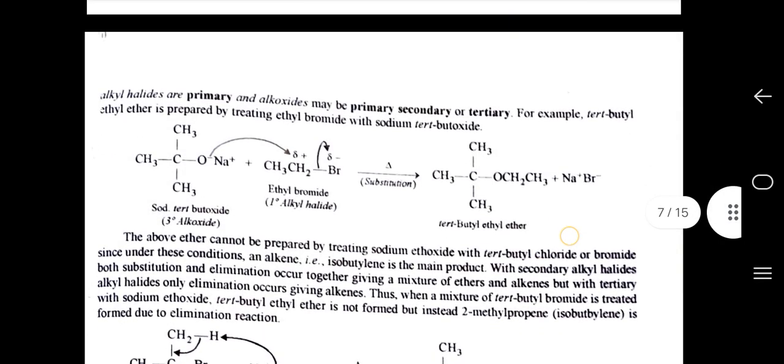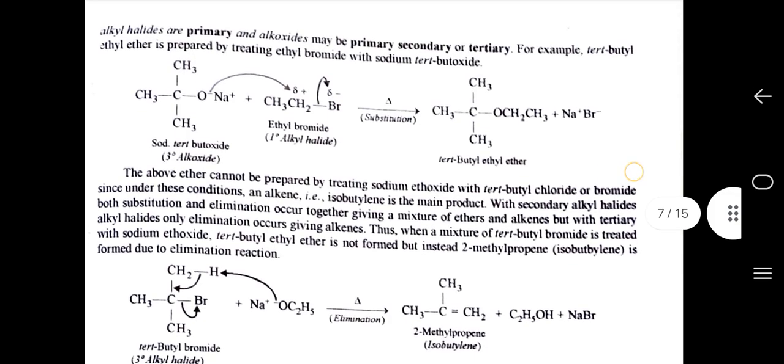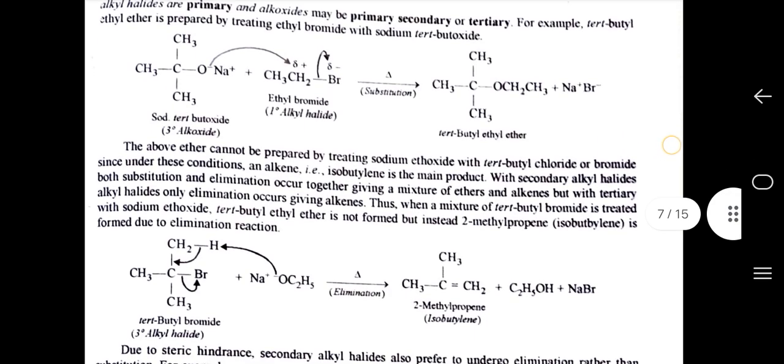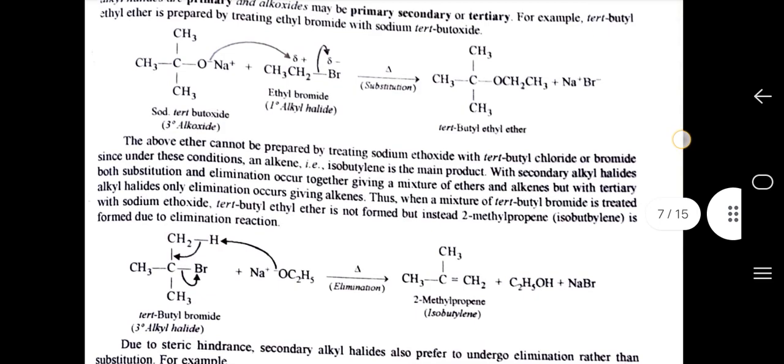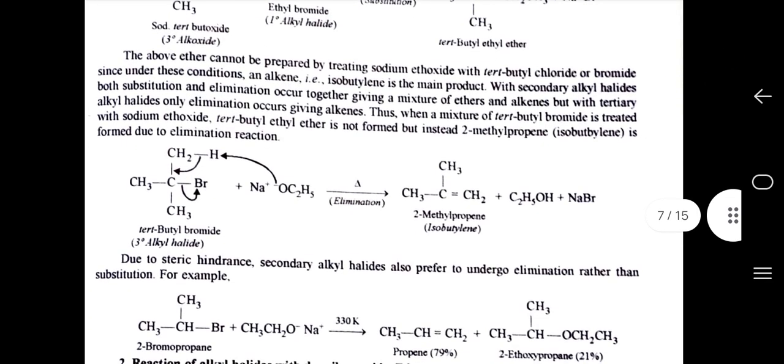Alkyl halides are primary and alkoxide may be primary, secondary or tertiary. For example, tertiary butyl ethyl ether is prepared by treating ethyl bromide with sodium tertiary butoxide.